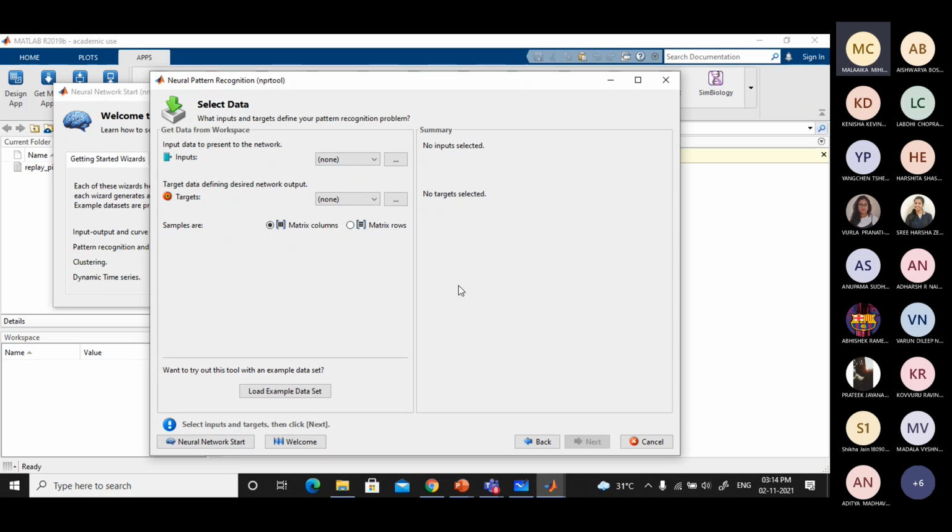So I will not go for my own data. If it is your own data, you can import and do it. On the top left corner, you have a provision for importing. That's what I was telling. If not, I can load examples. If you come to the bottom left, you can see Load Example, where I can import the data and start executing it.